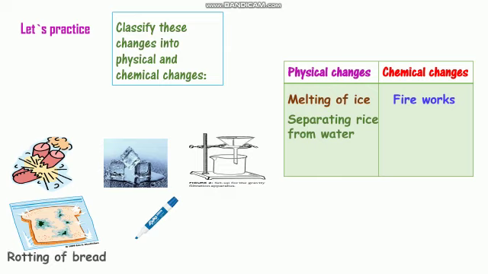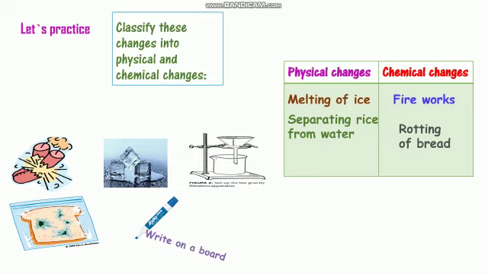Type. If I want rotting of the bread, is it a chemical or physical change? It's a chemical change because there is a formation of a new substance. The bread wasn't bread now when it makes rotting, okay? So it's a chemical change. Type. Writing on a board, physical or chemical? So it's a physical change because we are only writing, making a cover of paint or this pen on the board and we can erase it, so it's a physical change.